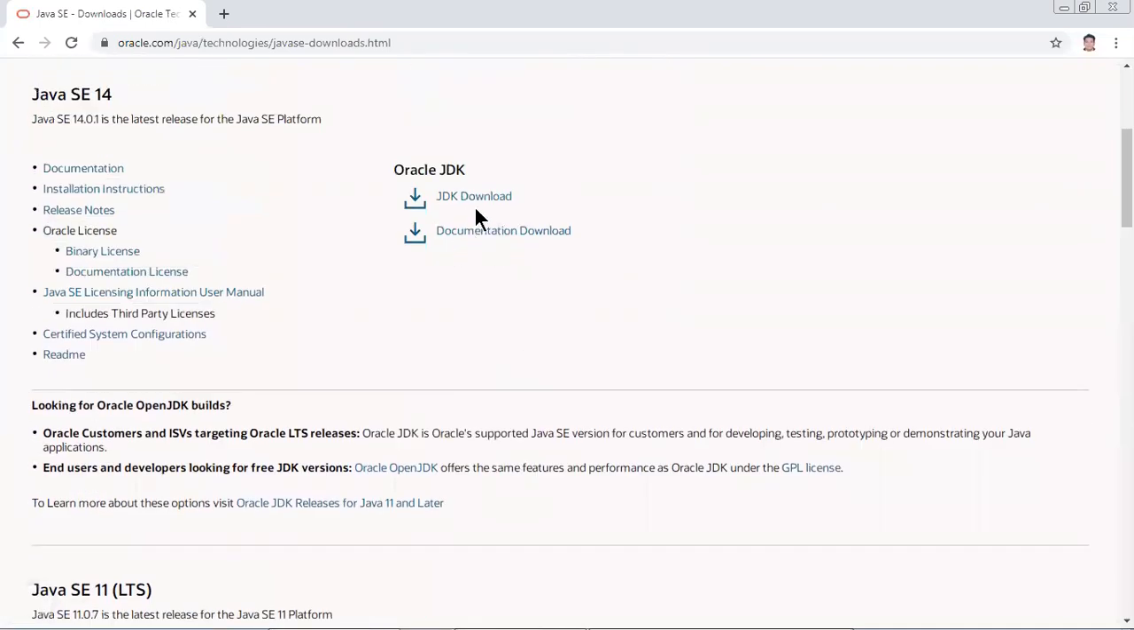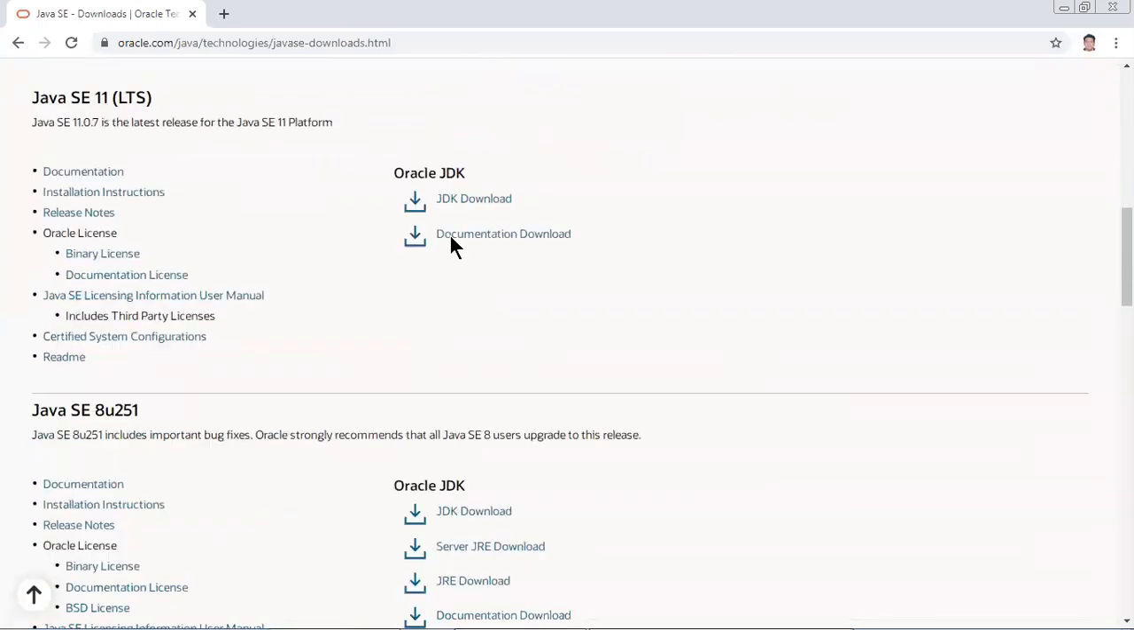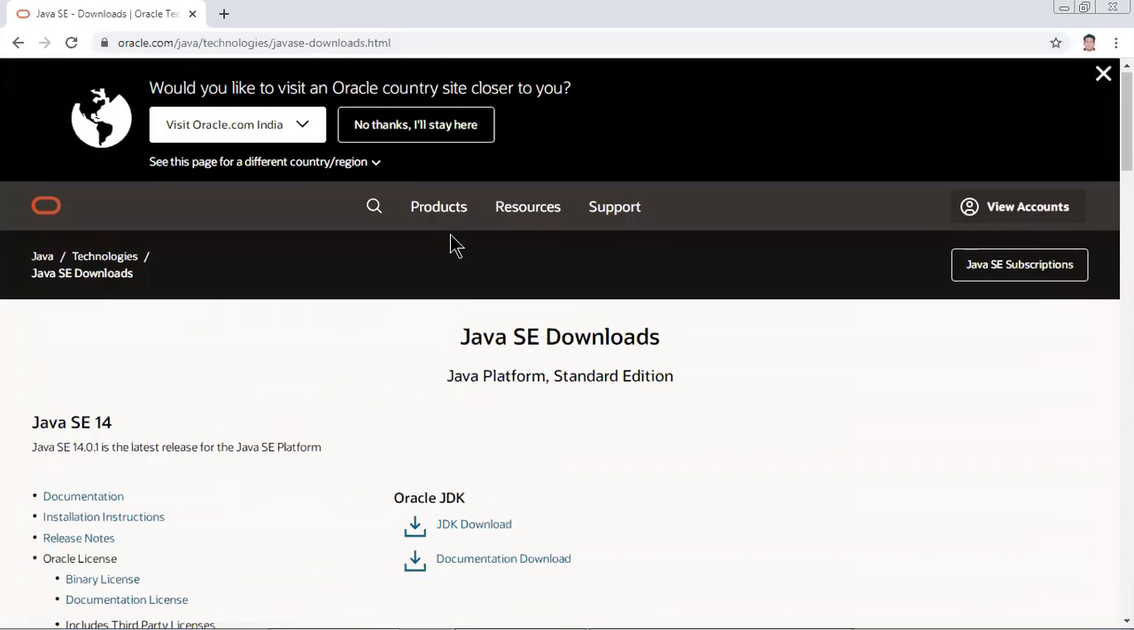So here you will have to click. Since I have already downloaded, I will not download it. Clear. Now what about how to download the previous versions? Let me show it to you.